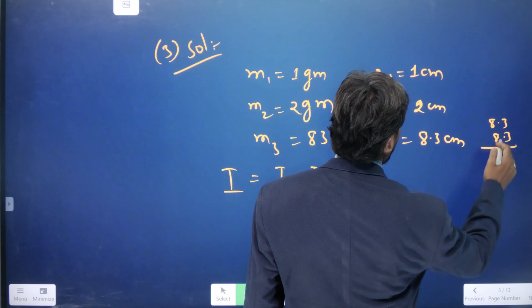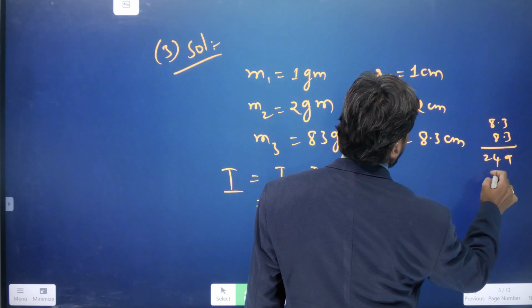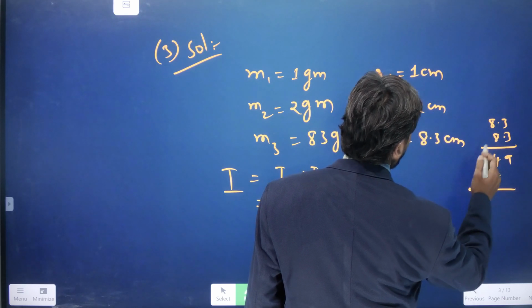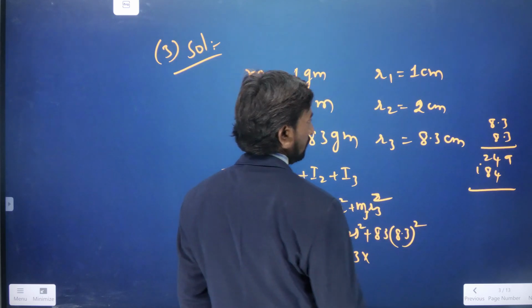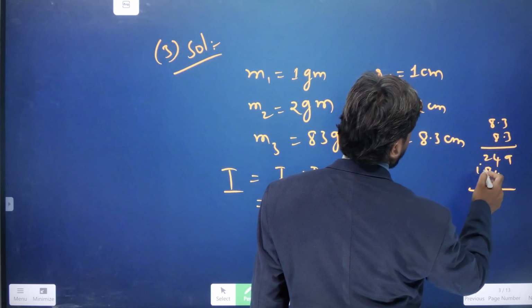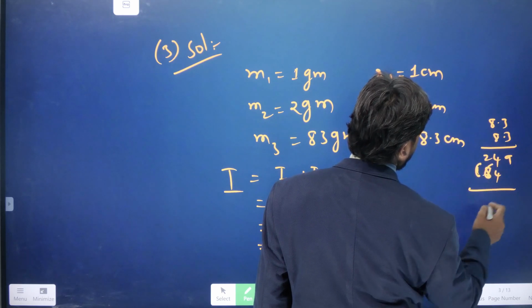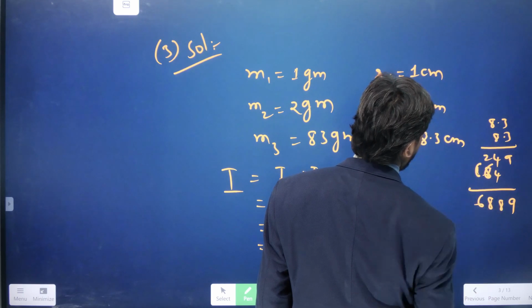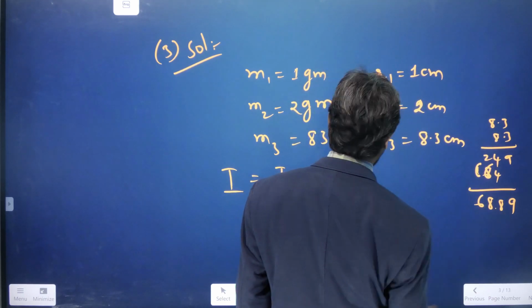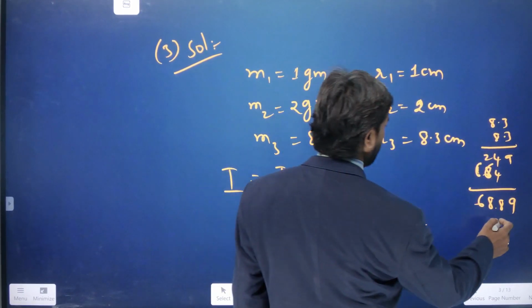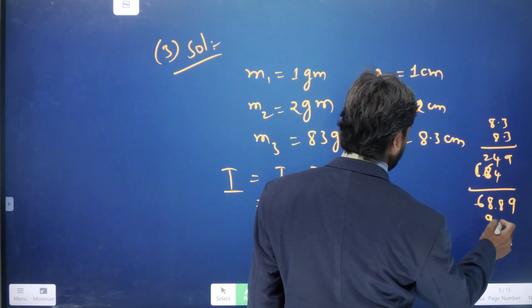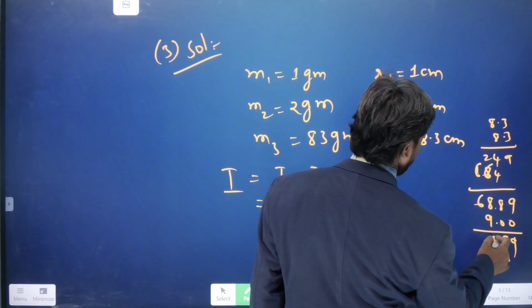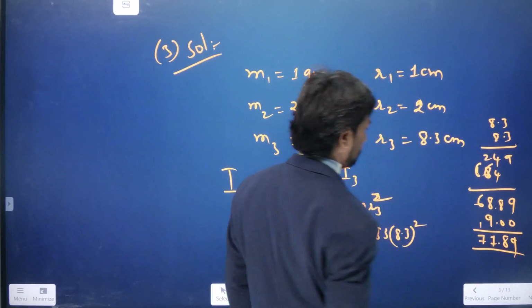This gives 68.89, and here we should add 9. So 9.00 plus 68.89, and we will get 77.89.